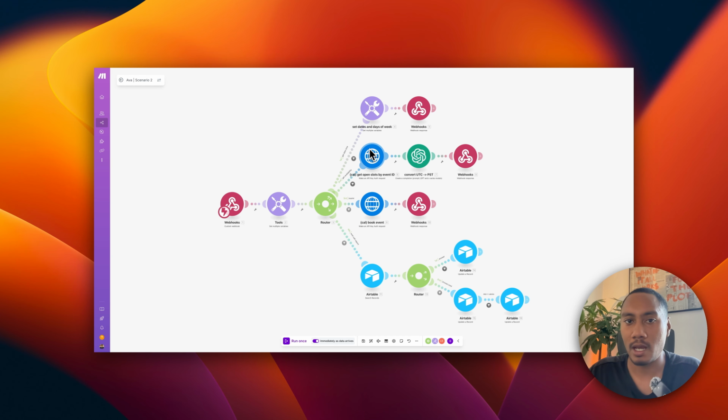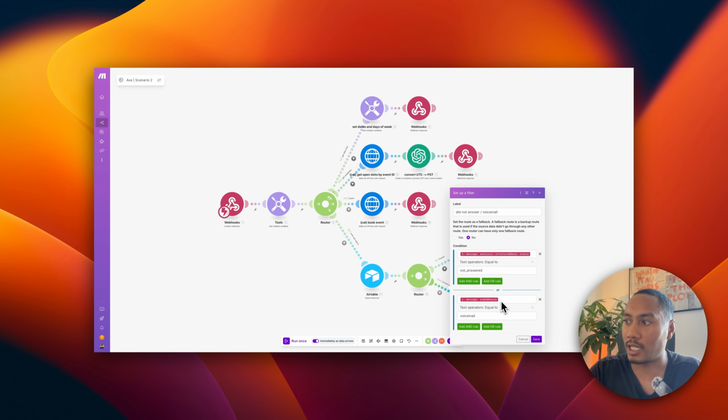The second attempt, I'm going to have it call me, and then I'm going to book an actual appointment. But before we do that, there's a small thing that we need to tweak, which is going to be here in this filter. Previously I had it set up where it was message analysis structured data status. If that equals voicemail, we need to switch this to the ended reason. So when the assistant calls the lead and leaves a voicemail, it's going to send an ended reason of voicemail. So we can set that to ended reason.